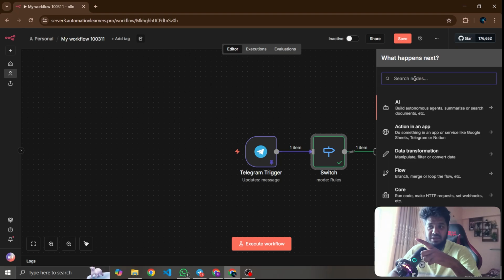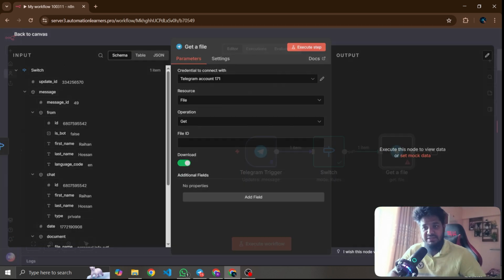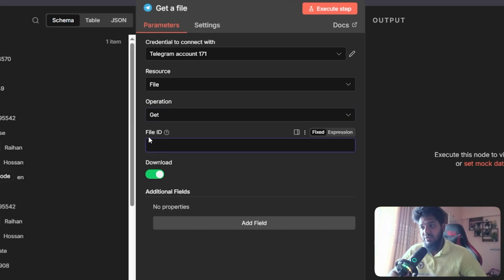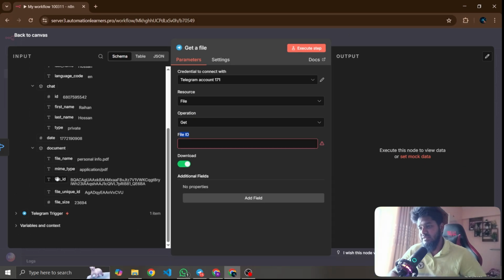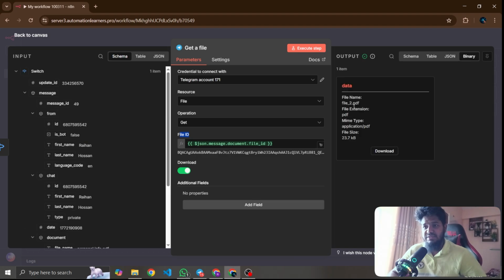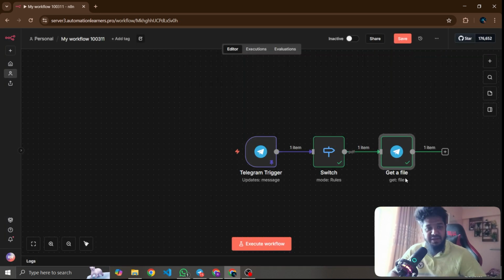I need to download this PDF file from Telegram. So I need to select Telegram, and the operation is get a file, which means download a file. What is the file ID? This is the file ID. I need to paste it here and execute the workflow. I hope the file is showing here, which is this one. File size, name, extension, everything is here. And also you have to focus on this PDF in the binary, so remember this one. Okay, so get a file, the download is complete.